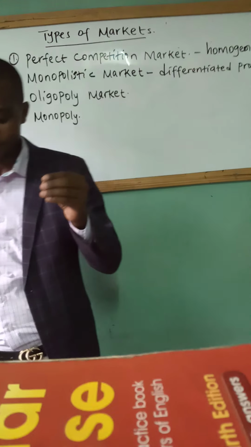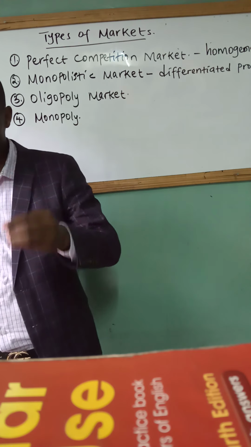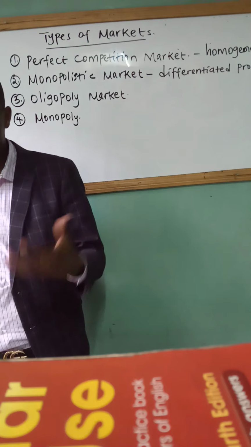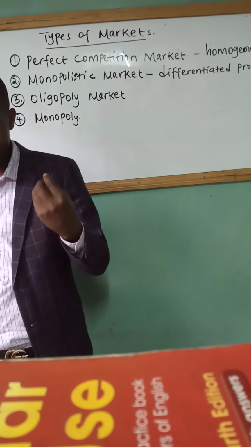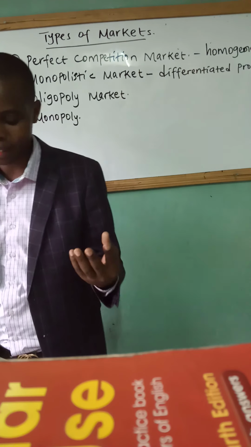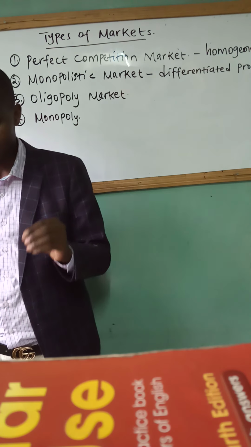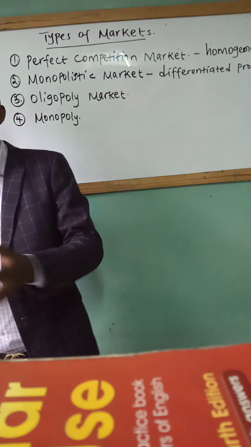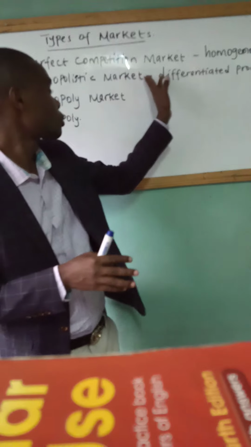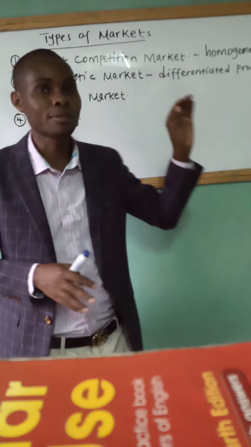Now we also have assumptions like this in this kind of a market. One, all firms maximize profit, just like in a perfect competition. Number two, there is free entry and exit to the market, just like in a perfect competition. And number three, firms sell differentiated products, or products which are different. Here, the firms do not sell similar products like in a perfect competition. Here, the products are differentiated.